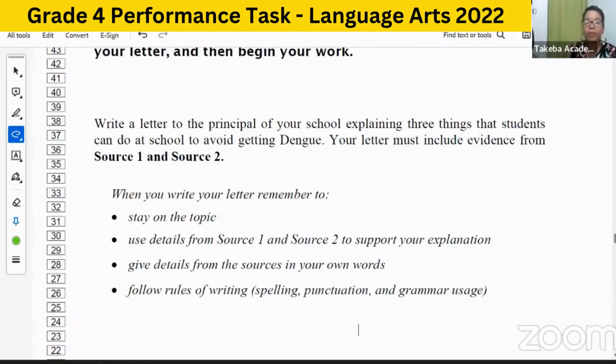And of course, remember, we highlighted the different possible evidence, right, from the sources. But remember, we have to put the details in our own words. And of course, it says be careful with your spelling, punctuation, grammar, so on. All right, so that would be in the body of course, the details. Then, of course, you would have your closing and, of course, your signature. So just remember the different parts of a letter.